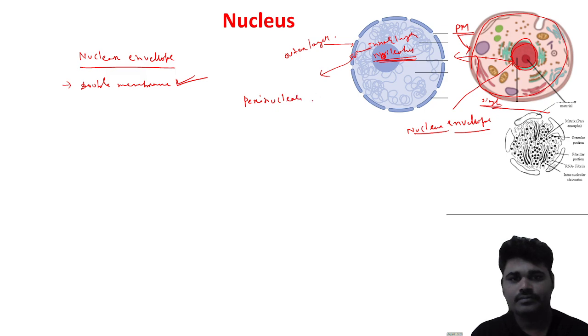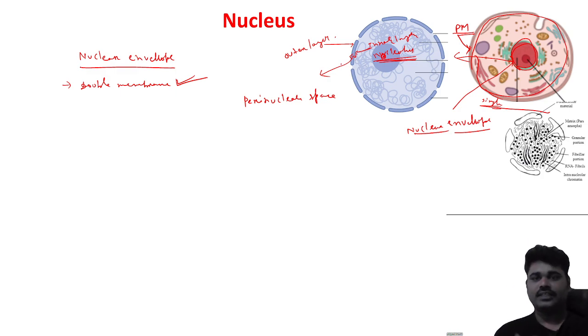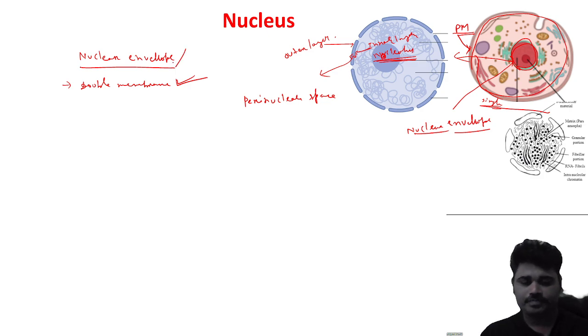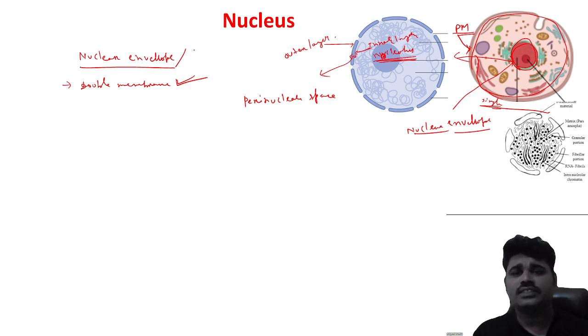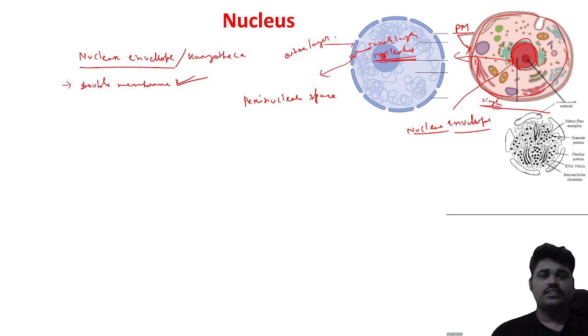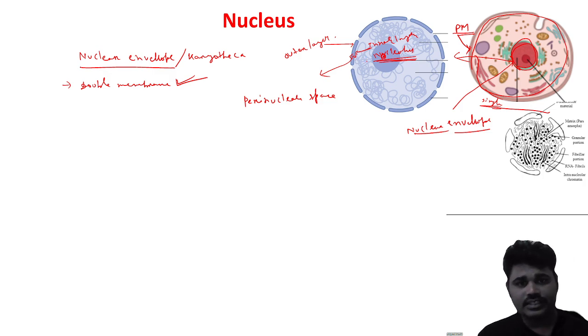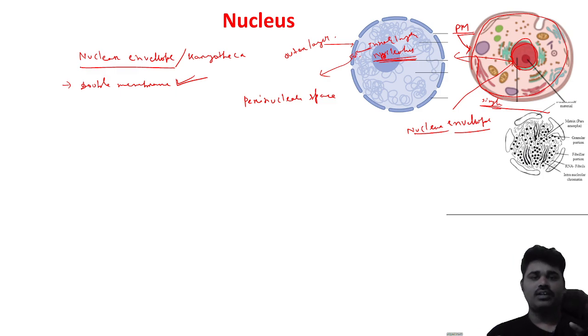The nuclear envelope is also called the karyotheca. So this is the outer layer, and this one is the inner layer, and the space between them is called the perinuclear space.